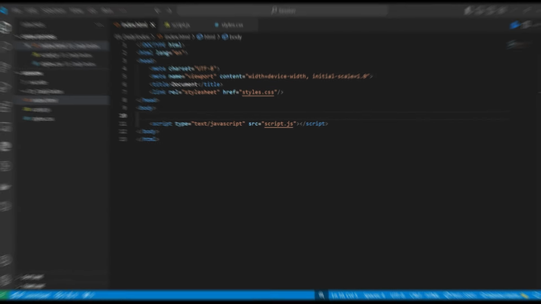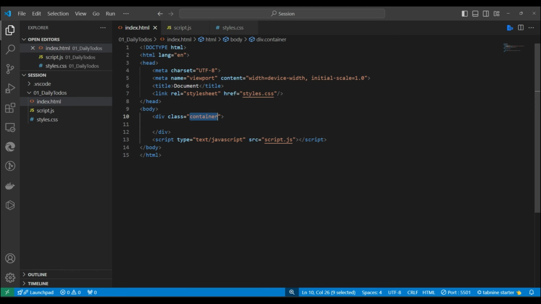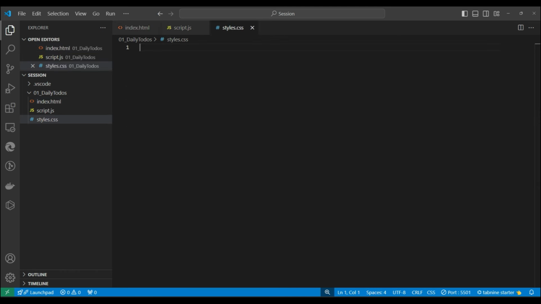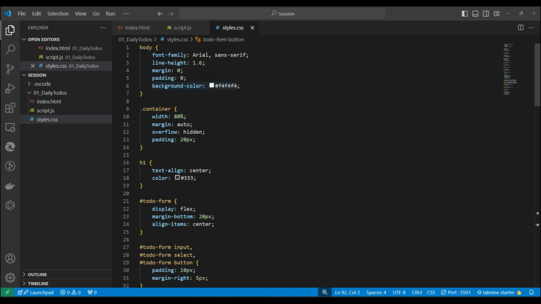So I'm just adding the first container, so everything we will put inside it. This is the container, and all the CSS we will put over here. The CSS is totally plain CSS. I'm just copy pasting, and you guys can do the same thing. I'll share the GitHub link in the description of the video. You can download the source code from there for reference purposes.